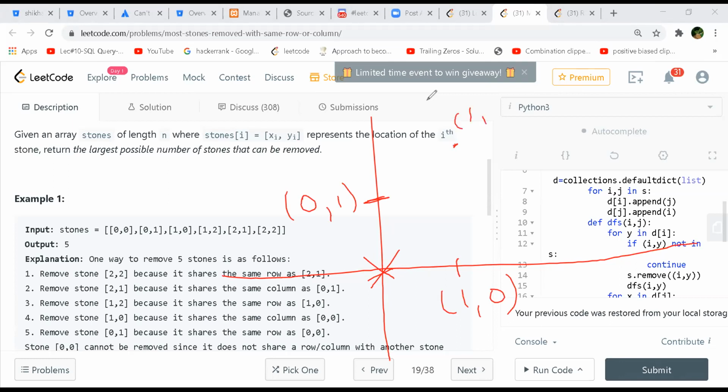And 2,1 will be here. And 2,2, the y equal to x line, so it lies on this line, below that, this one. So we have stones at this place, this place, this place, this place, and this.